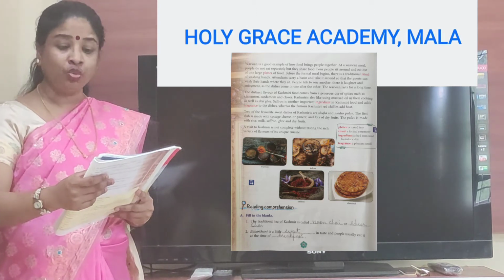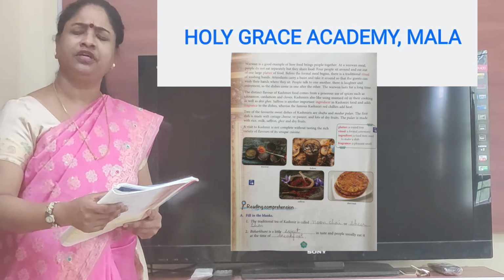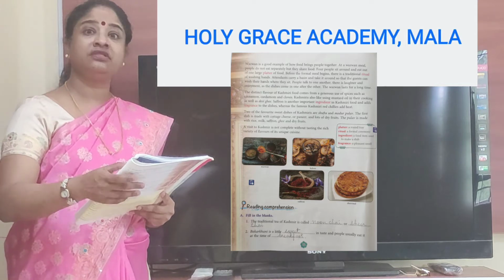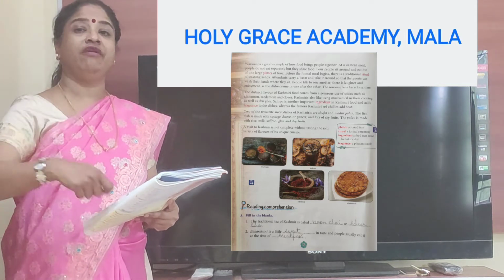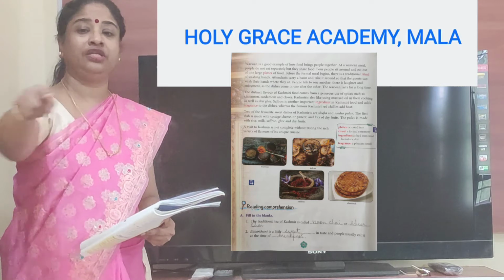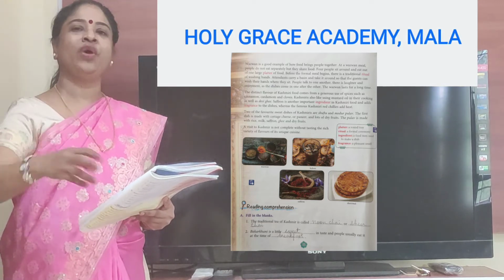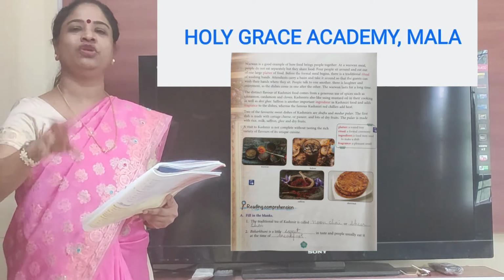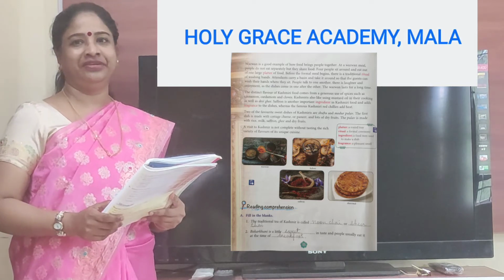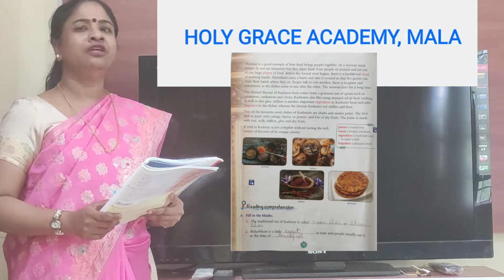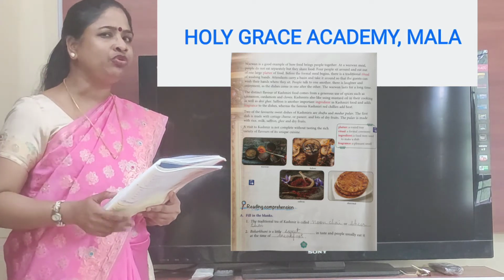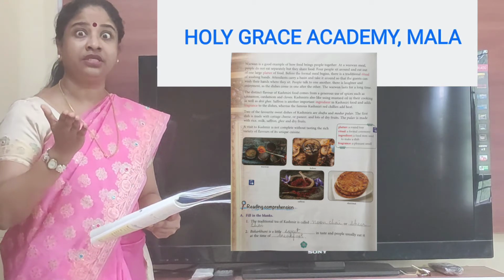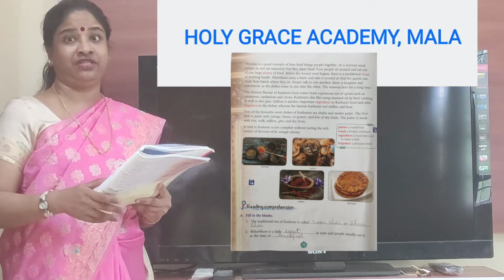People talk to one another. There is laughter and enjoyment as the dishes come in one after the other. So on a large tray, food will be served one after the other. Different dishes will be coming one after the other. And so people have a grand time. So do you think they'll take less time to eat this food or more time? 36 dishes coming one after the other.